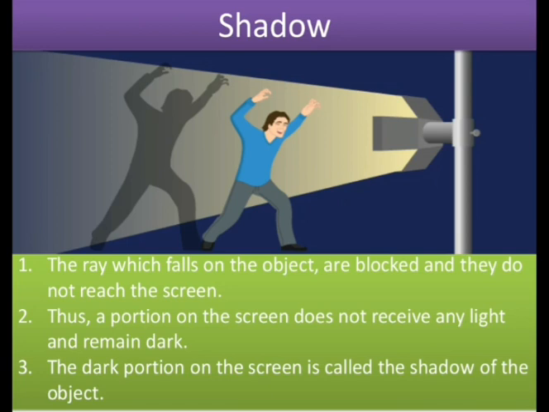Whenever we walk in the presence of sunlight, we see that a dark patch or black patch is moving with us. This dark patch is known as shadow.